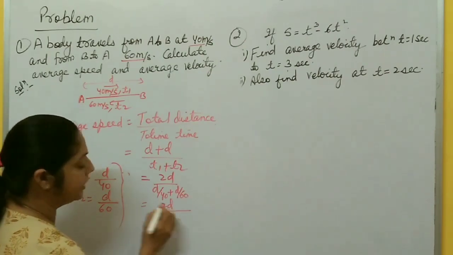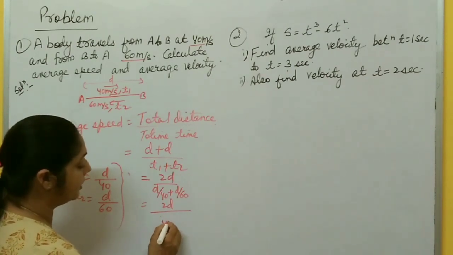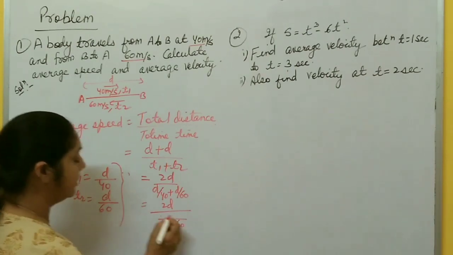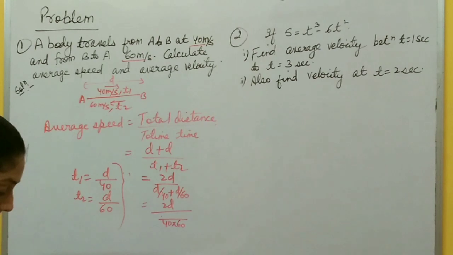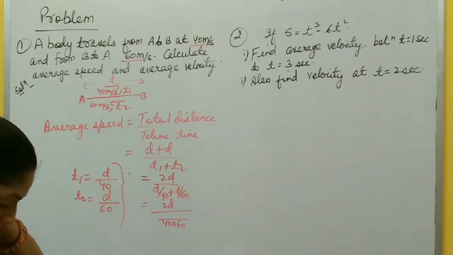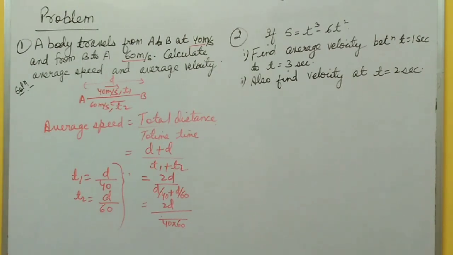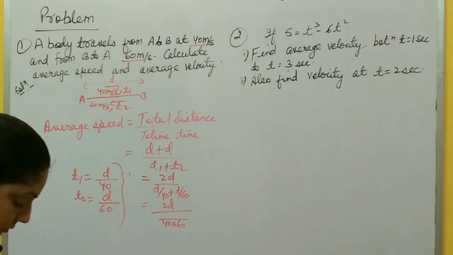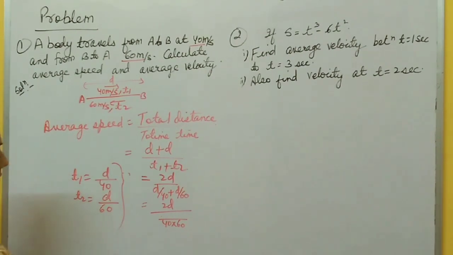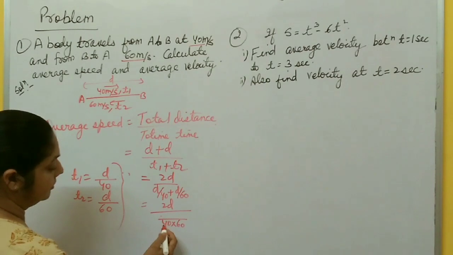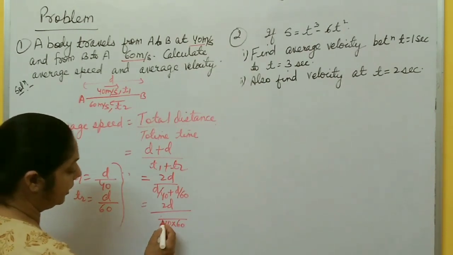In the numerator 2D, and here the LCM is 40 into 60, and then you multiply by 60 on this one and 40 on that one.